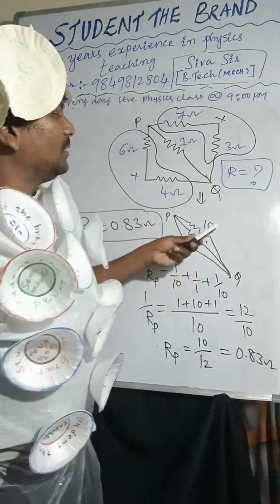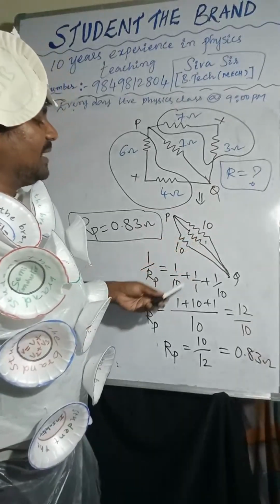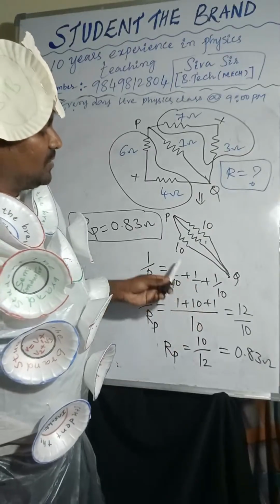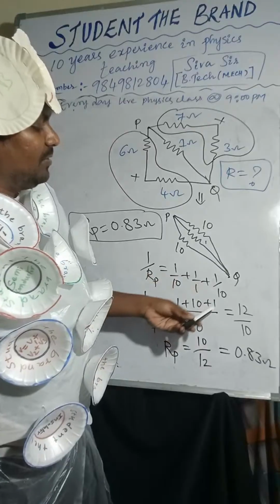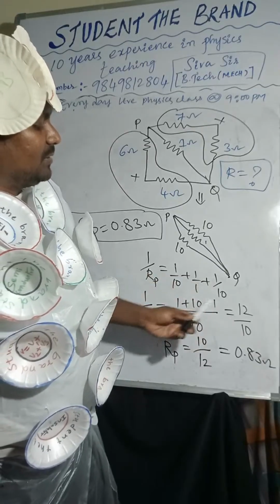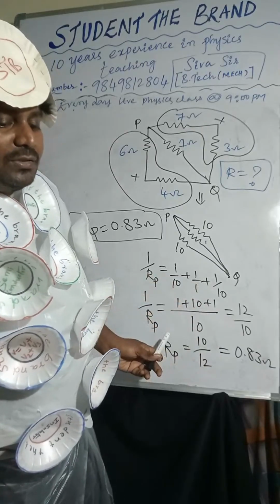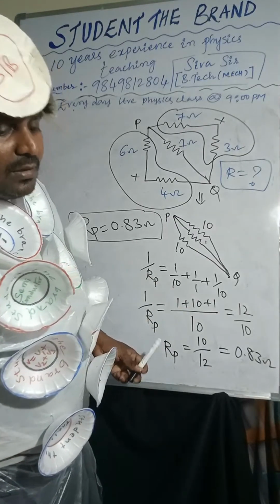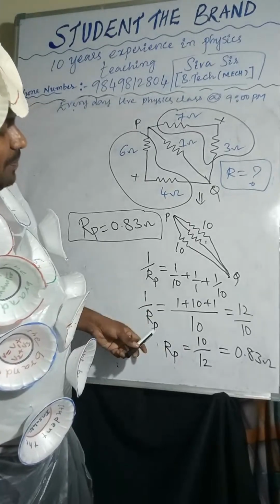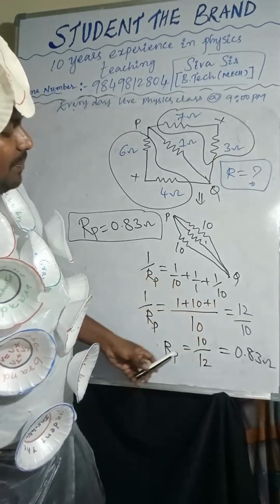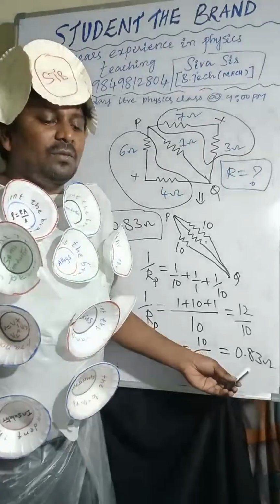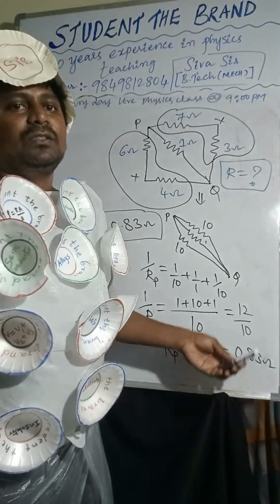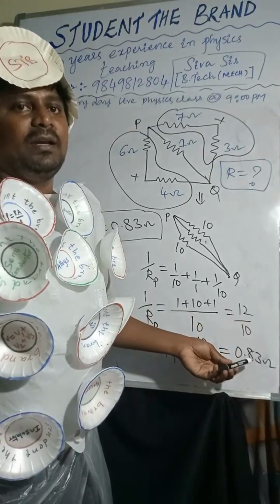Okay, so 10, 1, 10. So 1 by 10 plus 1 by 1 plus 1 by 10. You take LCM 10. So 1 plus 10 plus 1, then you will get 12 by 10. We want only 1 by RP equal to 12 by 10, so RP equal to 10 by 12. That is nothing but 0.83. You will get 0.83 as the answer. Understood? So 0.83 is the answer.